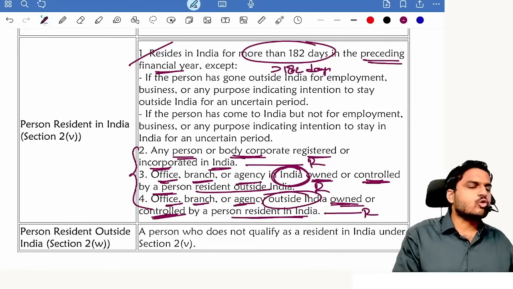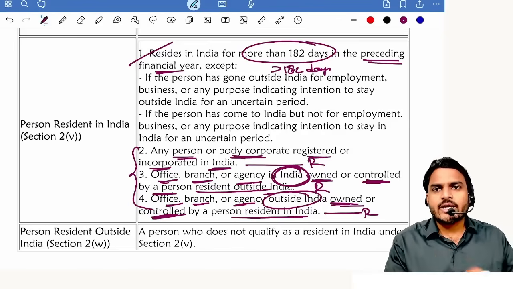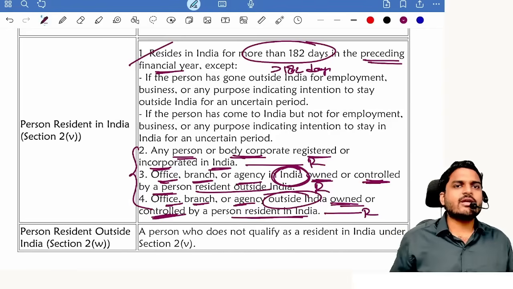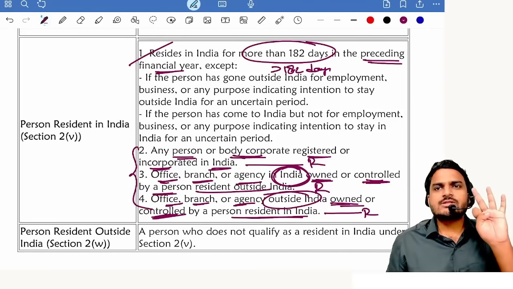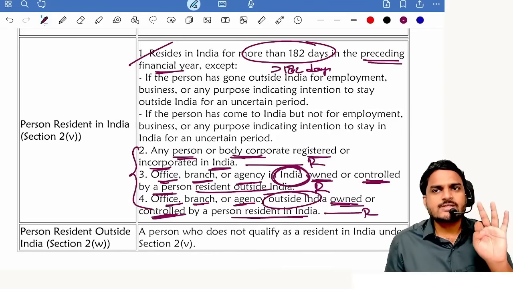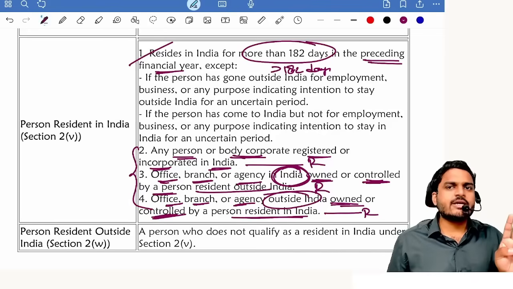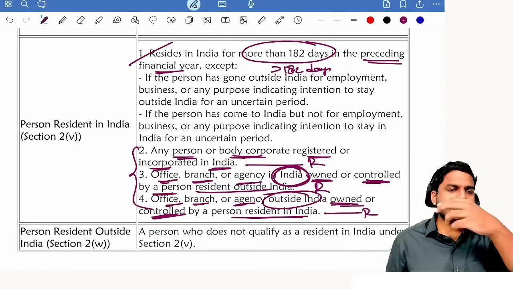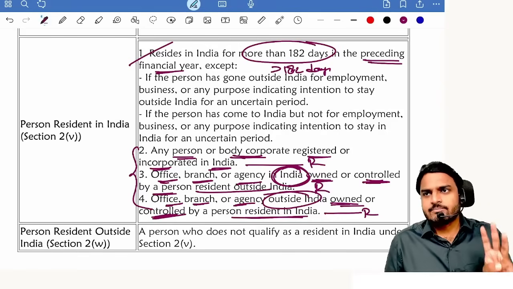Again, general rule, period of stay 182 days, more than 182 days will not apply to non-residents who are coming to India for any one of the 3 purposes. What are those 3 purposes? Employment in India, business in India, and intention to stay in India for an uncertain time period.